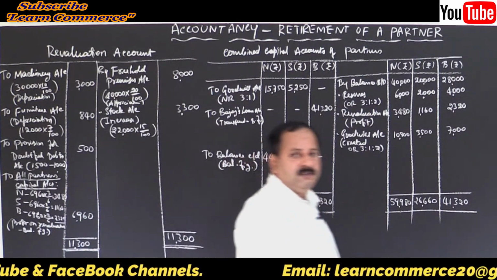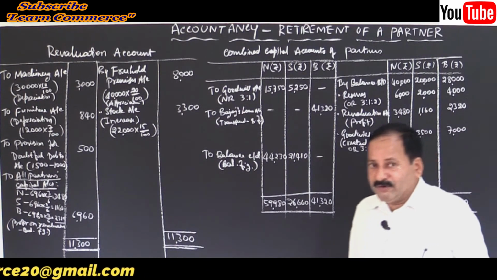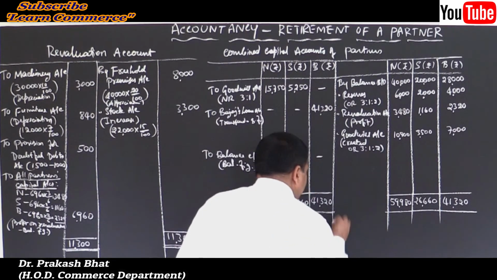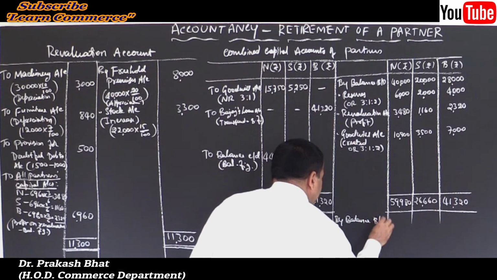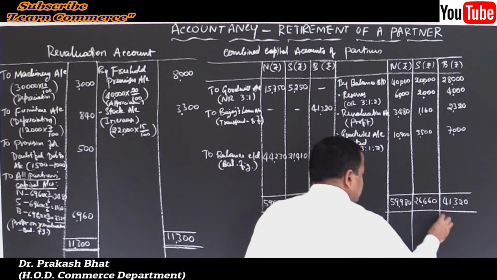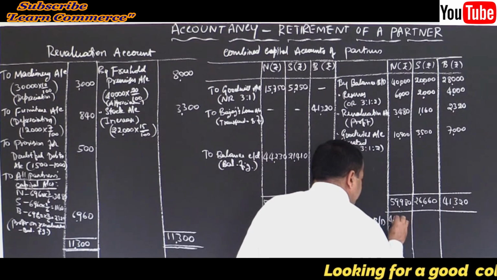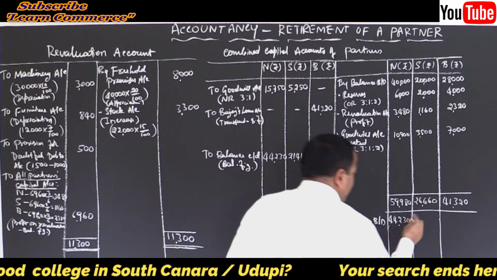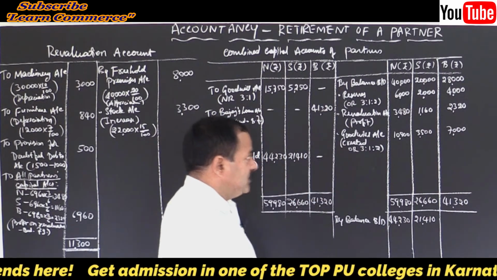Now what should be done? One more entry should be written. What is that? Forgot? No. By balance brought down. Write the same amount in Narang's and Suri's accounts, right? So it will be 44,230 and 21,410. That's all, it's done.